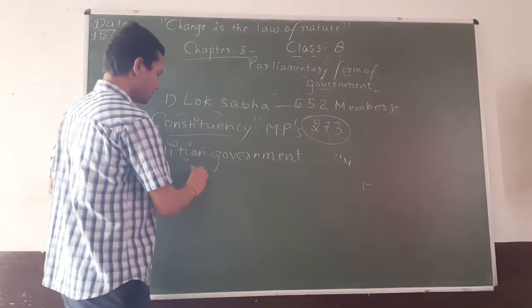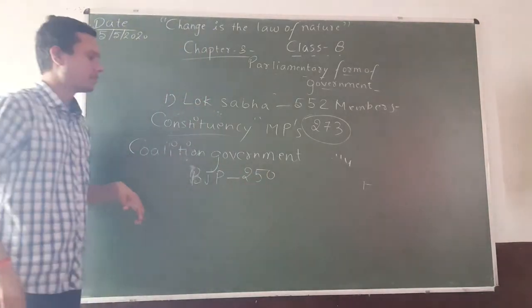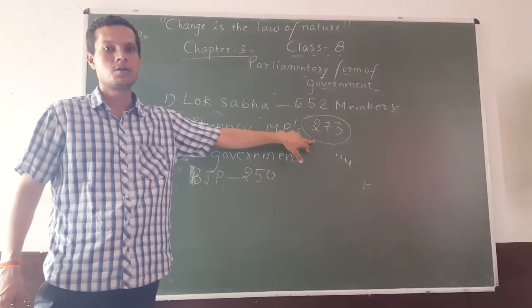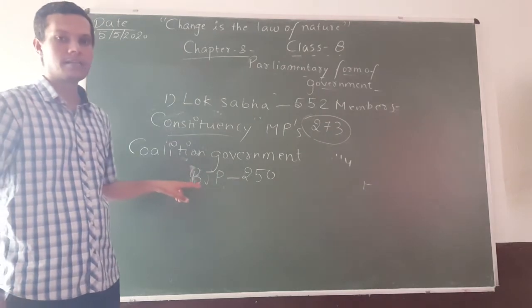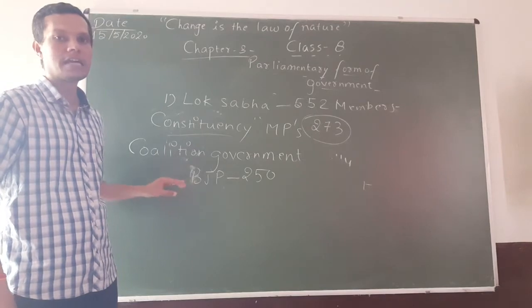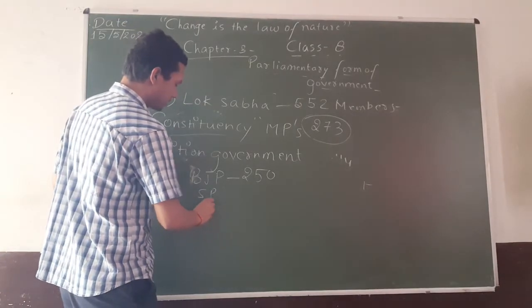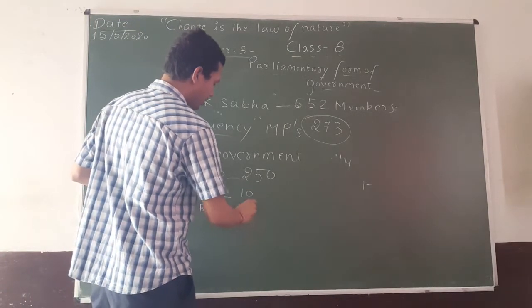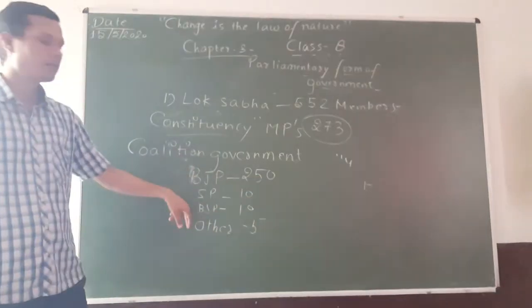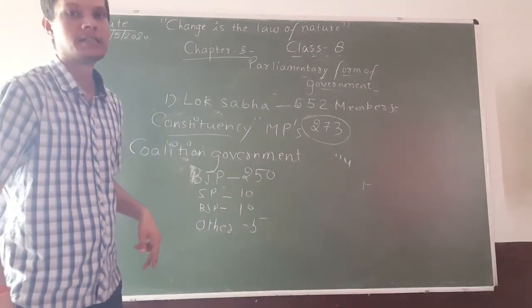For example, if a particular political party like BJP wins 250 seats, which means that political party is 23 short of the majority. Okay, so in that case, the party which has won the highest number of seats will have to get the support of some other political parties. Like for example, SP, BSP, if they had won 10 seats each and others had won 5 seats, and if these three, SP, BSP and others, give them support, then they will form the coalition government.